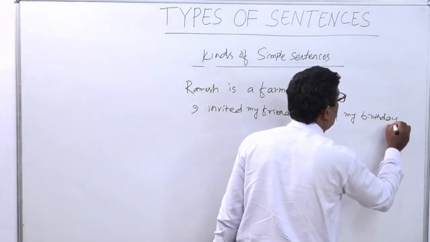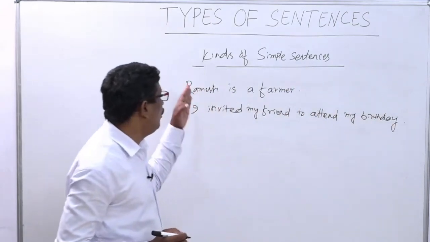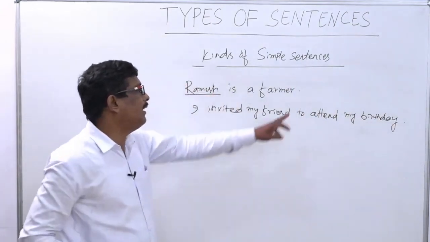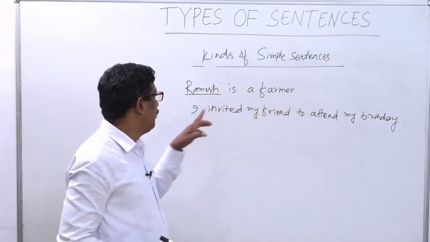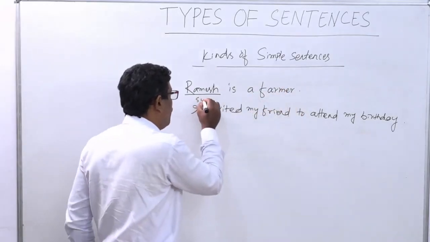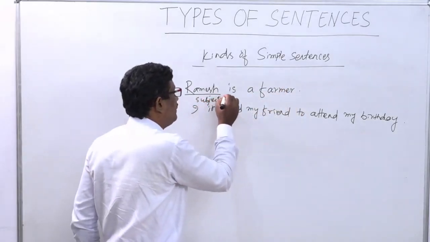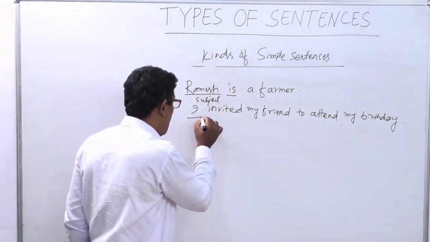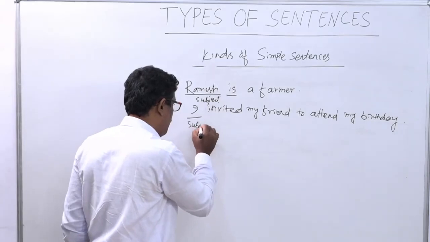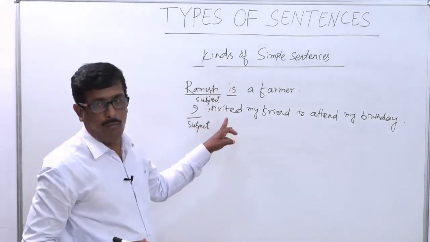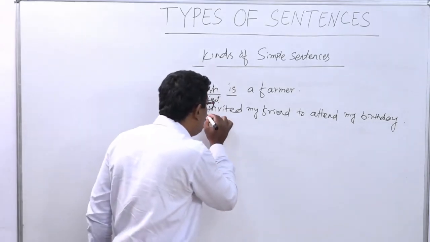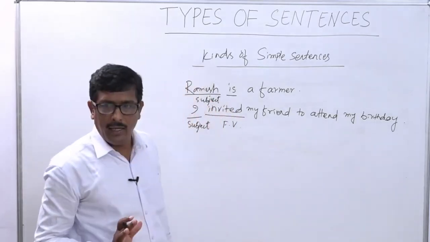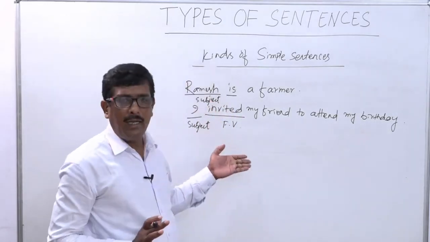Okay? You see, both sentences begin with a subject and end with a full stop. This is the subject and there is one finite verb. In the second sentence, I is the subject and there is a finite verb. Very good. Which one is the finite verb? Invited. Okay? That's why it is a declarative sentence.